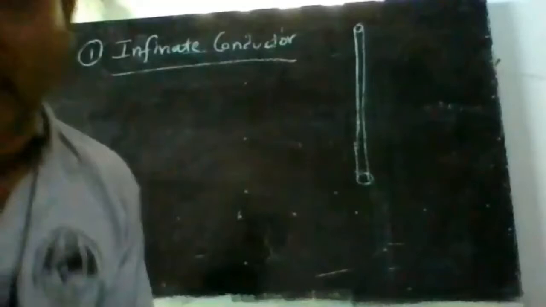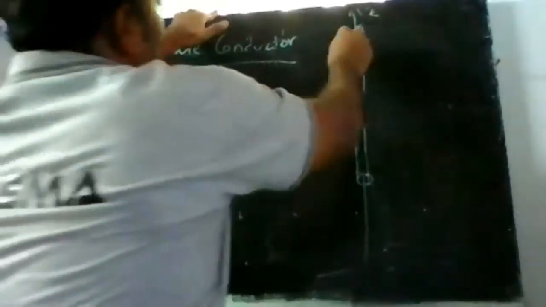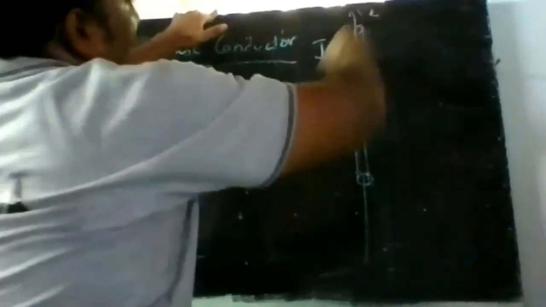Let us assume the current passing through this conductor is I.